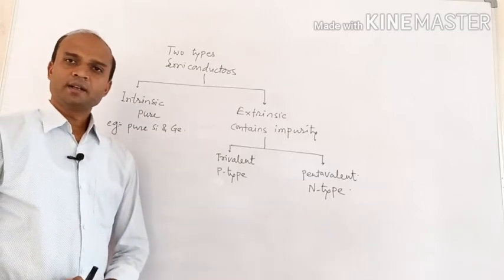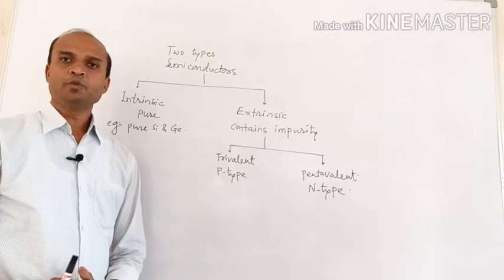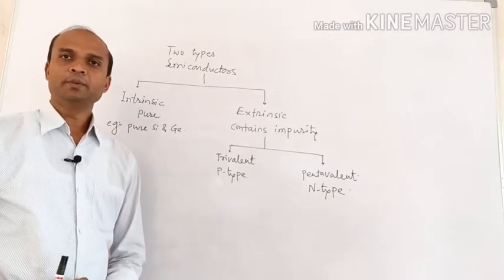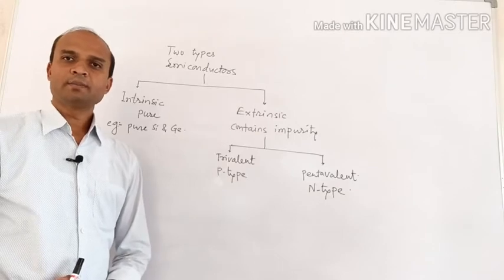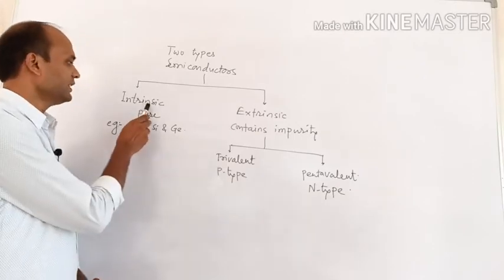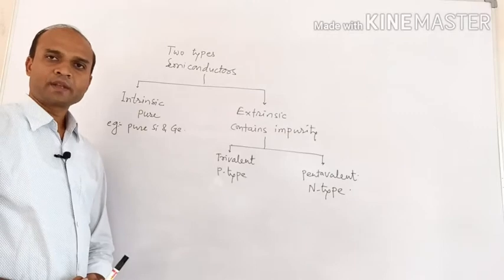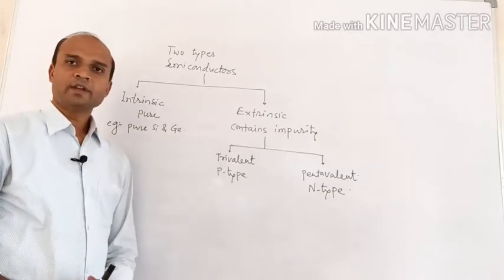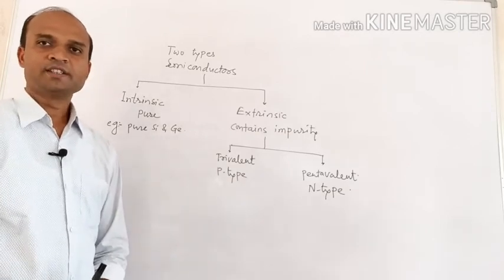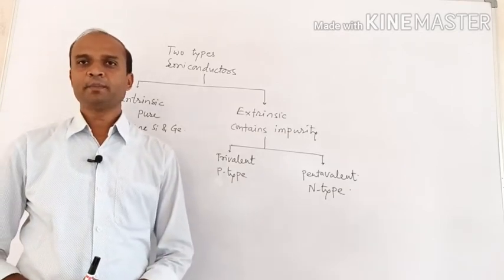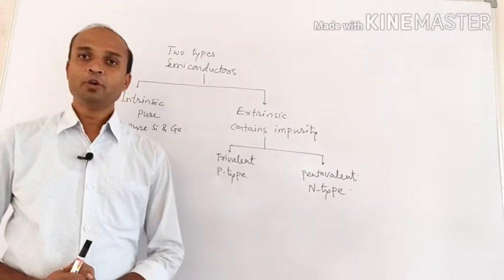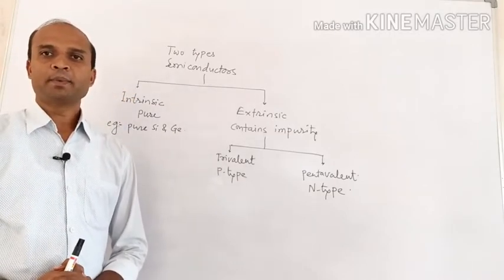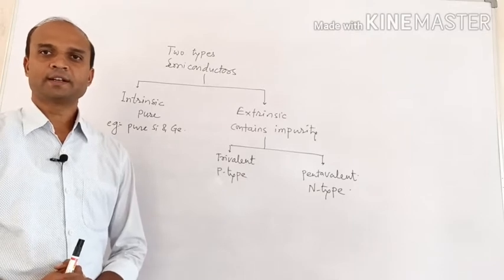The semiconductor which is extremely pure, which does not contain any kind of impurity, is called an intrinsic semiconductor. Examples are pure silicon and pure germanium. Silicon and germanium are the examples, but they should be in a pure form, so then only they are examples of an intrinsic semiconductor.